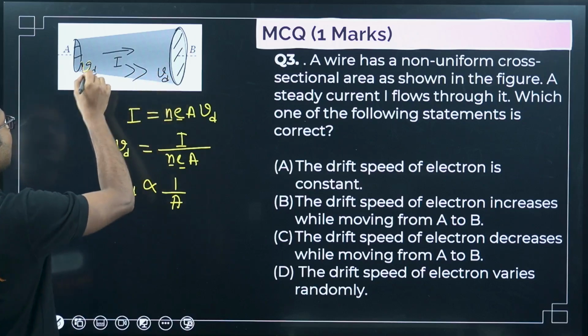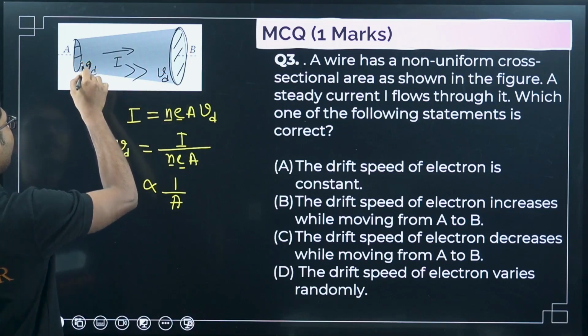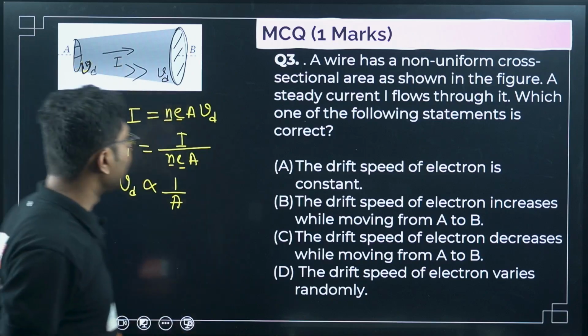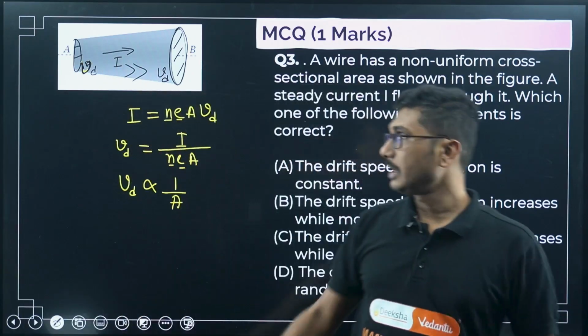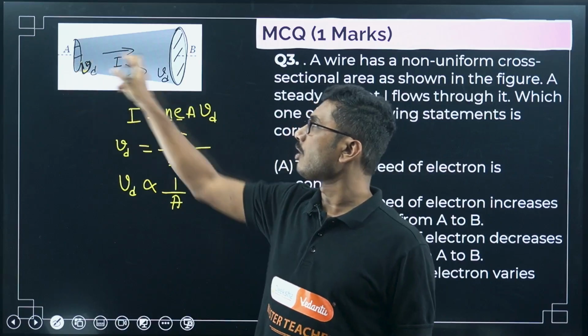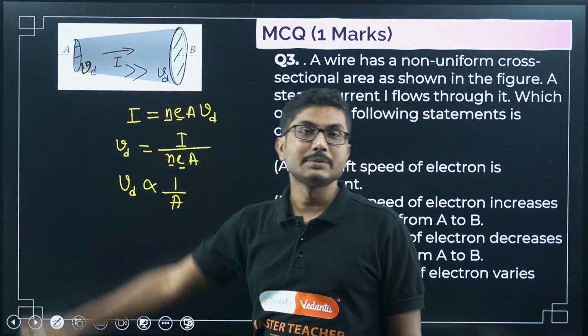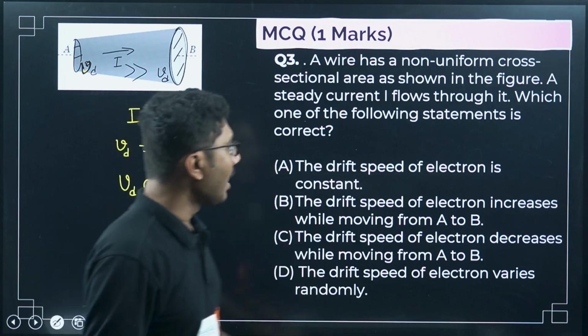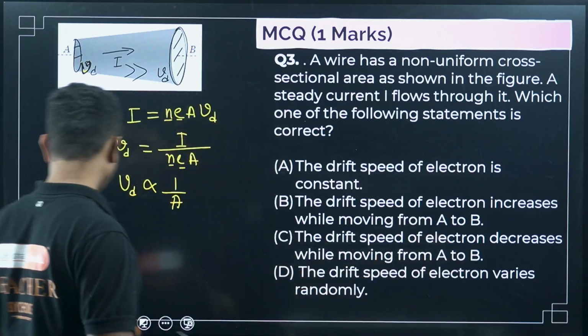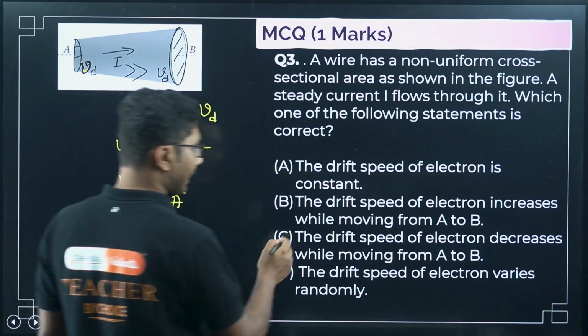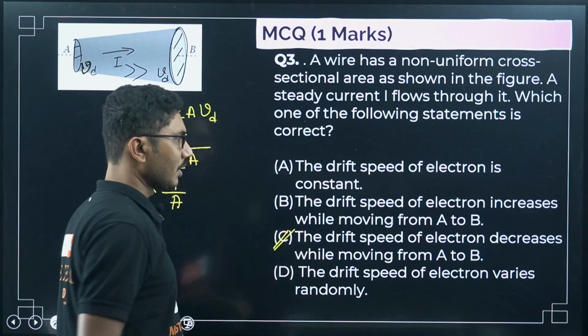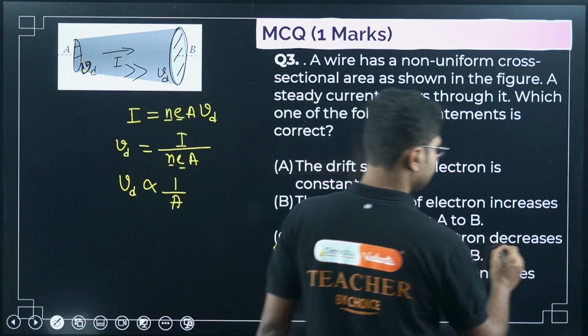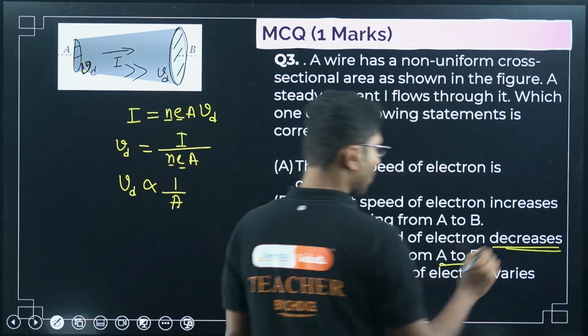Bigger we can write with a bold Vd, and lesser we can write with a smaller Vd. So as we are moving from A to B, the drift speed decreases, right? So while moving from A to B, the drift speed of electron decreases. So the correct answer is option C, decreases as you are moving from A to B.